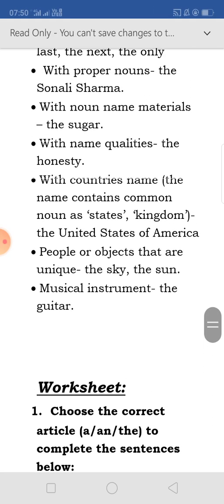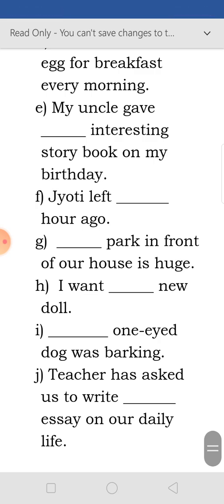F: Jyoti left dash hour ago. G: Dash park in front of our house is huge. H: I want dash new doll. I: Dash one-eyed dog was barking. J: The teacher has asked us to write dash essay on our daily life. I think it's clear to you.